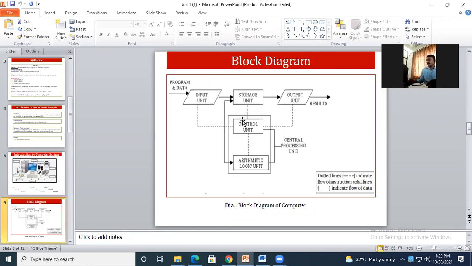Okay, by this way the data flows, like this it is stored, if required I will process it. Processed data is again going to be stored. If required, I will take it in the form of output, either a display or a printout. Okay, it depends on what I wish to have.